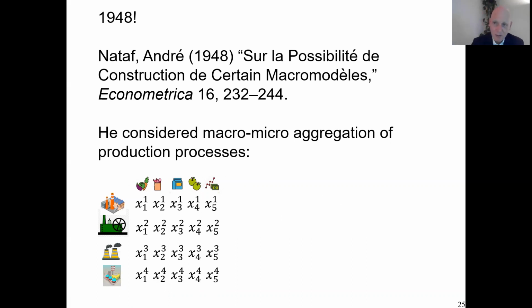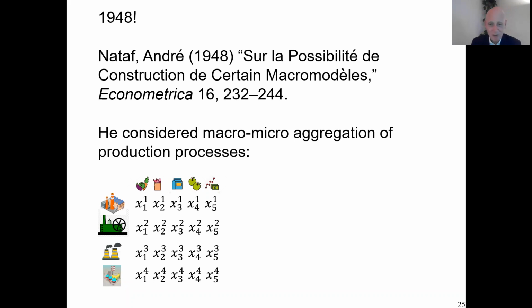Nataf showed, and you have seen it from the theorem, that this holds if and only if you have that additively decomposable representation, that means simply the whole is the sum of the parts. Well, that's a sort of trivial, not so interesting case. Mostly the whole is more than just the sum of the parts. So in a way, it was a bit of a negative result that Nataf found. Only if there's not any interaction of any kind going on can these things be equivalent. So in that sense, it was a negative result.